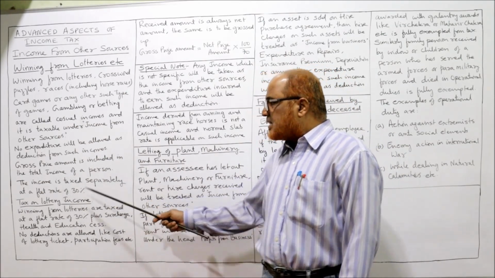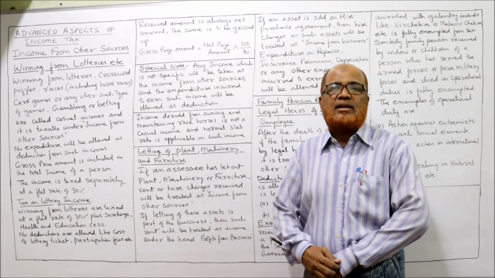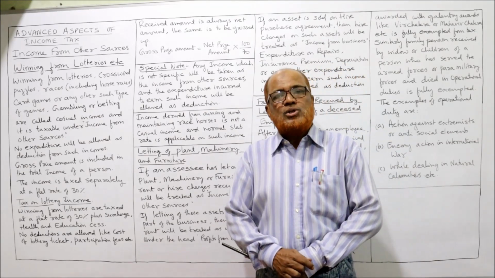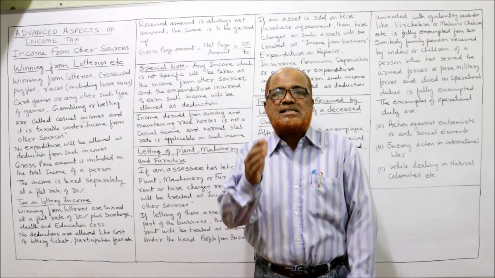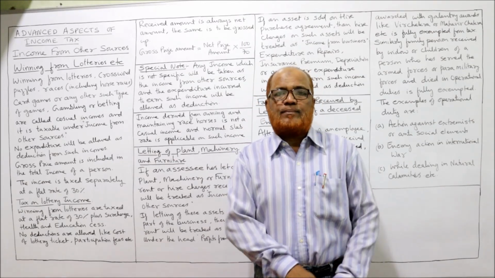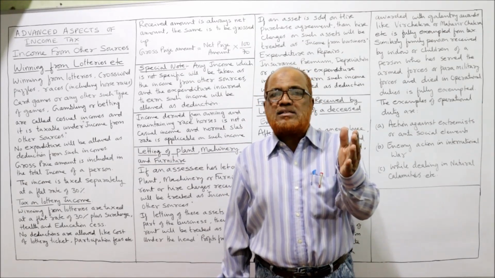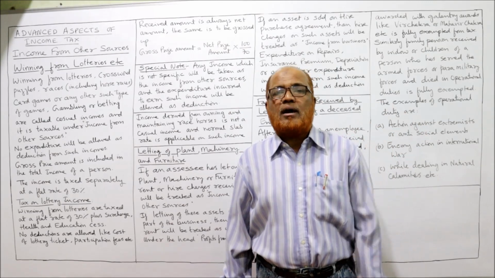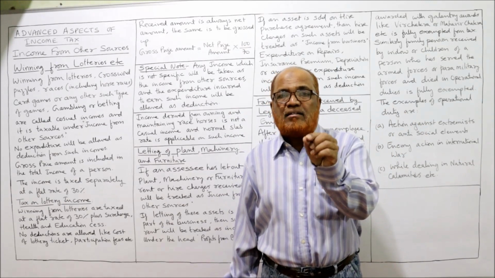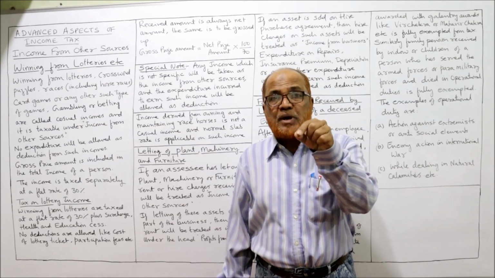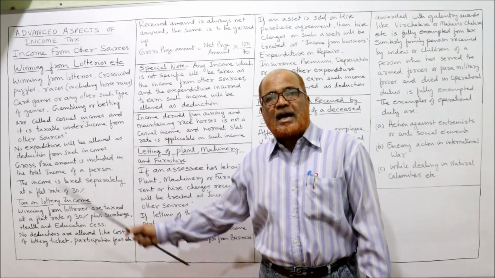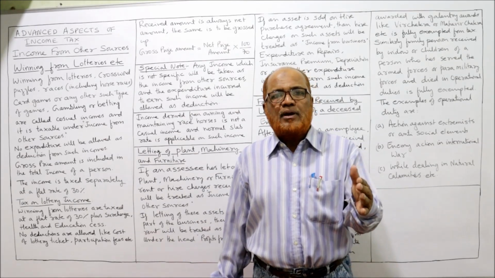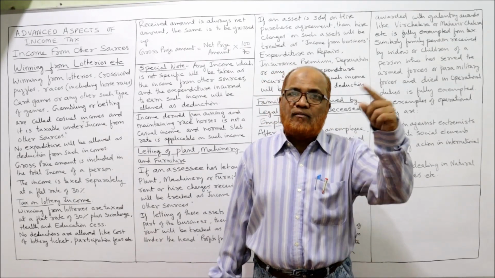Now this income is taxed separately at a flat rate of tax of 30%. We have two types of taxes, slab rates and flat rate. The slab rate of tax is applied on normal income and the flat rate is applied on special income. This casual income is a special income. It is not taxable along with other incomes.